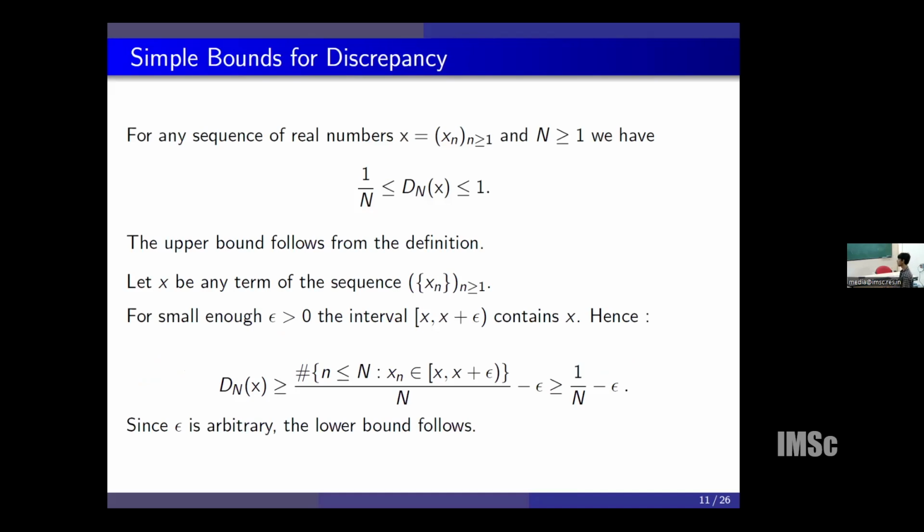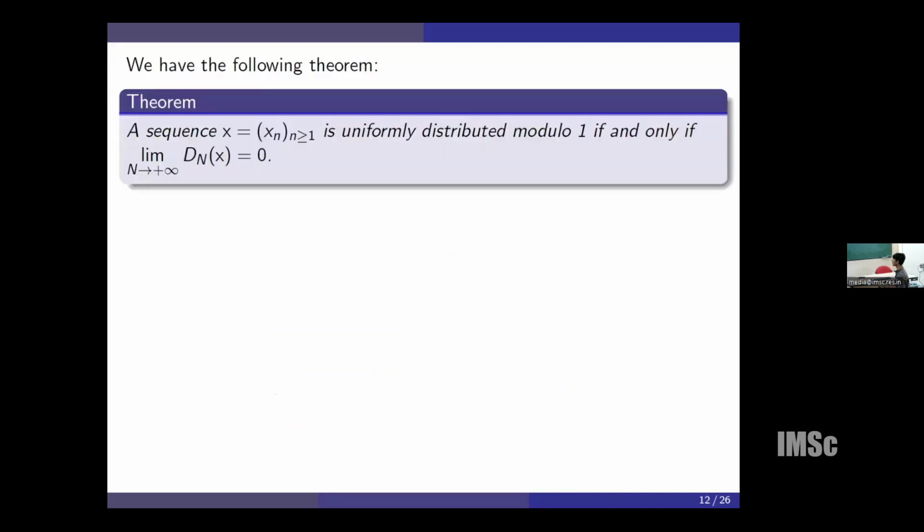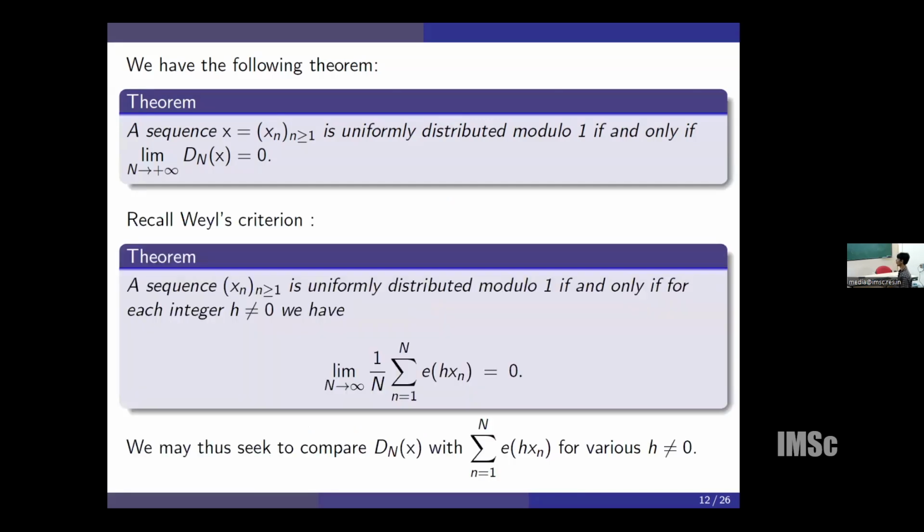This interval contains at least x, so this is bigger than 1 over N minus epsilon, and since epsilon is chosen arbitrarily, the discrepancy is bounded below by 1 over N. So this is why we define the notion called discrepancy: a sequence is uniformly distributed modulo 1 if and only if the discrepancy converges to 0.